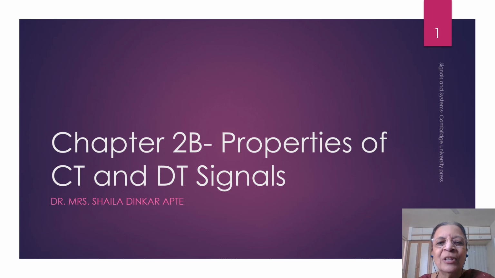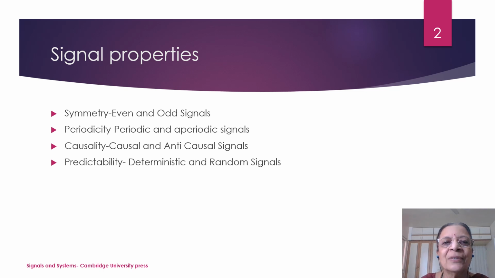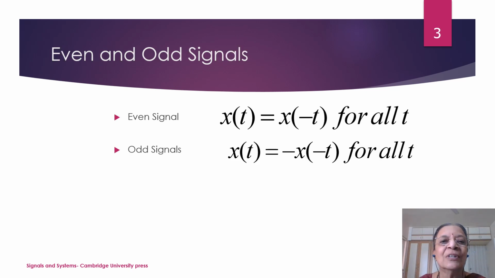So we'll continue with the properties of continuous time and discrete time signals. We'll discuss the following properties. The symmetry property, that means whether the signal is an even signal or an odd signal. Second property is periodicity, whether the signal is periodic or aperiodic. Causality, if the signal is causal or anti-causal. And predictability, meaning if the signal is deterministic or a random signal. So we'll first continue with even and odd signals.